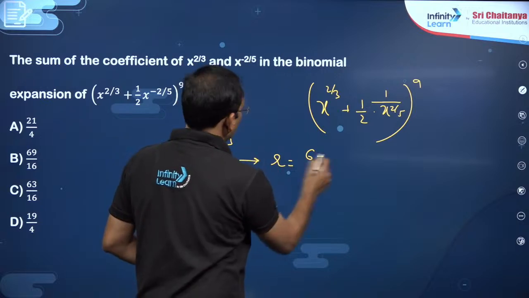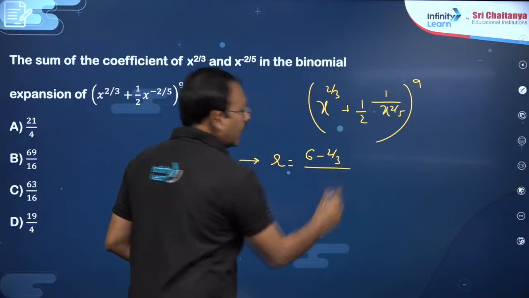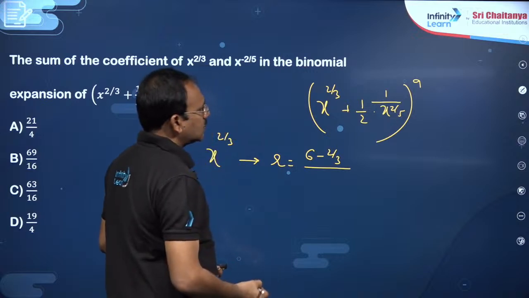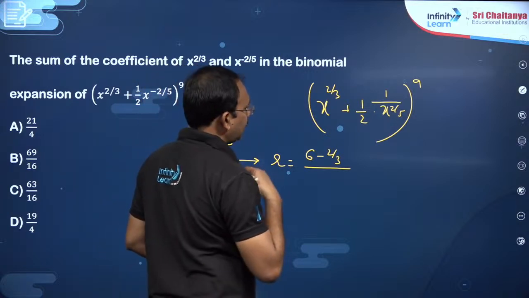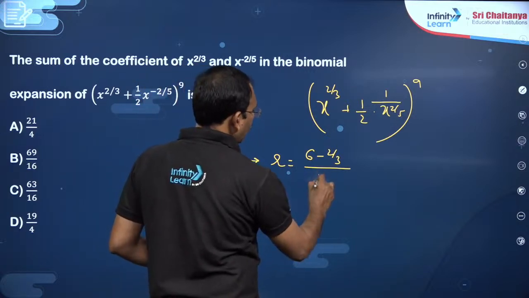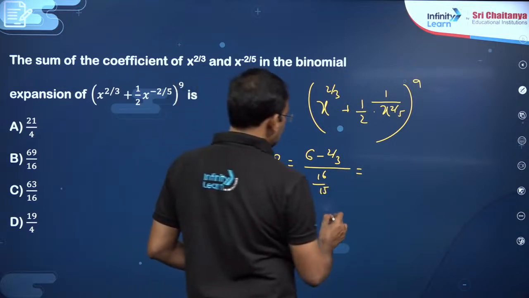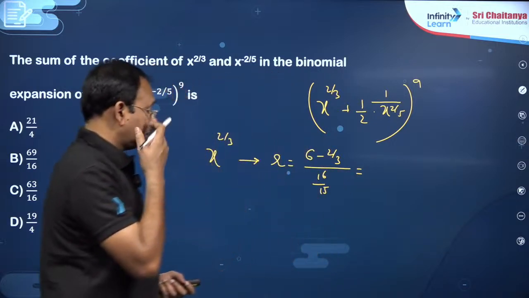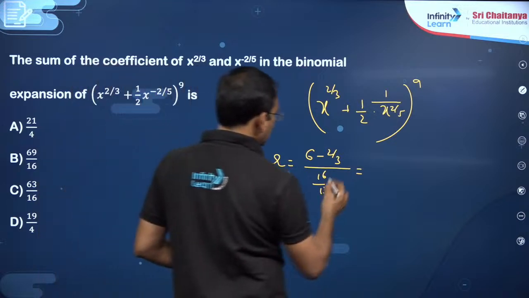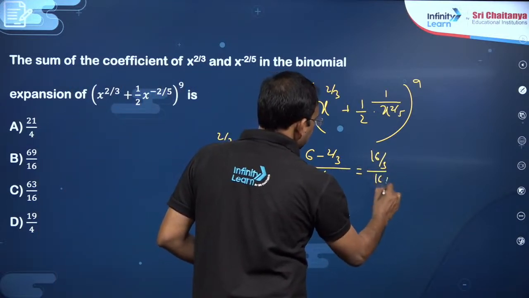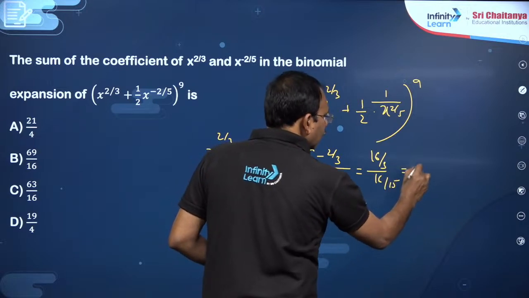M is nothing but you have to find the coefficient of 2 by 3. R is equal to NP minus M by P plus Q. The sum of these two, 10 plus 6, is 16 by 15, which you will get. So this is 16, 18 minus 2, 16 by 3 by 16 by 15, you will get 5.